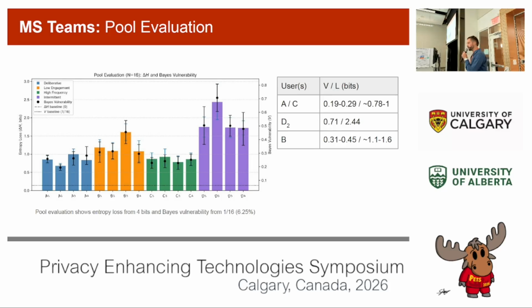So if you look at users, this is an average of the profiles for A and C. We can see a vulnerability range from an average of 0.19 to 0.29, as well as an anonymity loss in bits from approximately 0.78 to 1. More interestingly, say D2, a little bit more of an outlier, we have 0.71 attacker confidence, and then an anonymity loss of 2.44 bits.